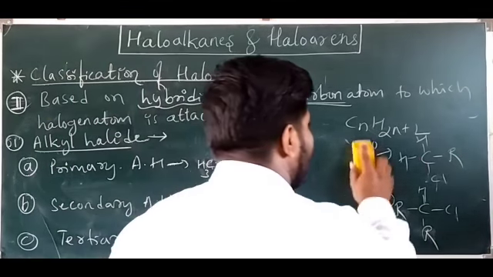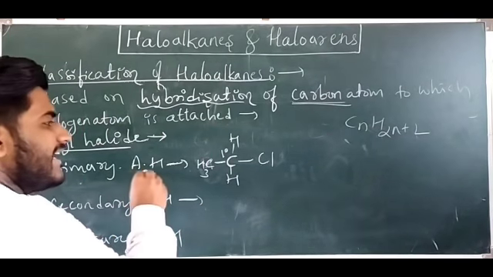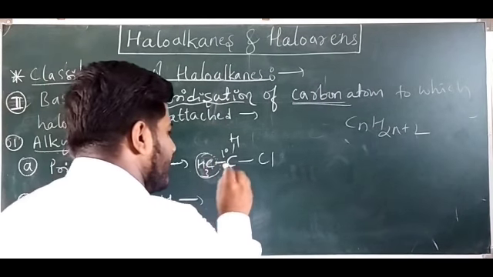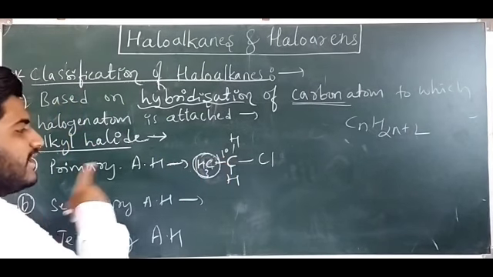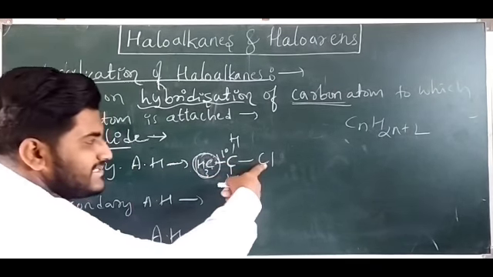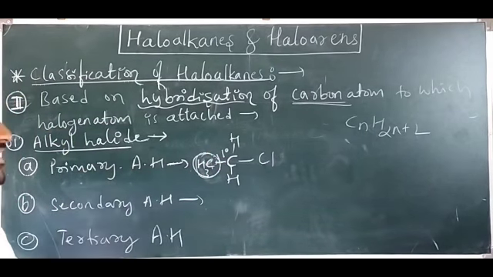These are primary, secondary and tertiary carbons. A primary alkyl halide has the carbon attached to only one substituent group, therefore it is called a primary alkyl halide.